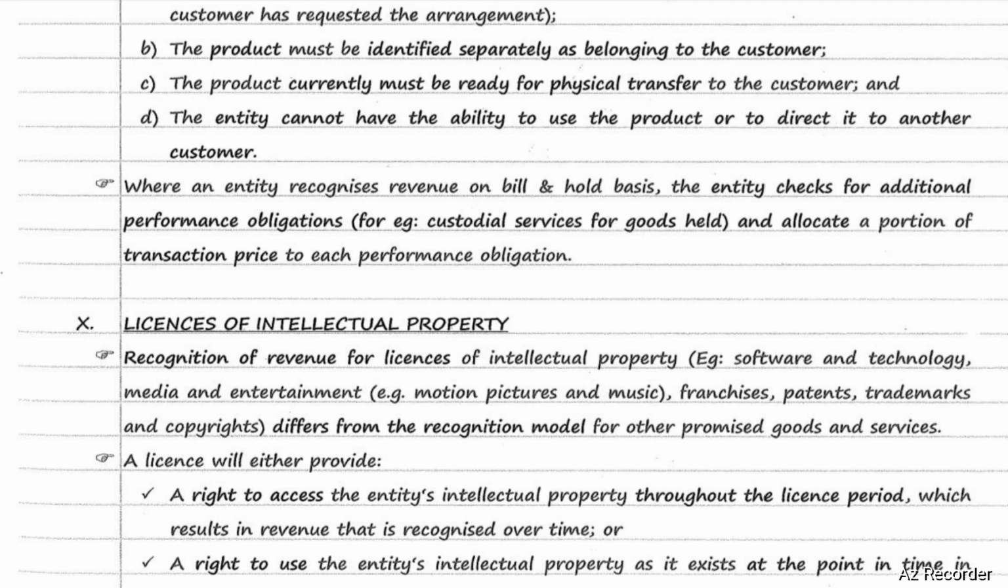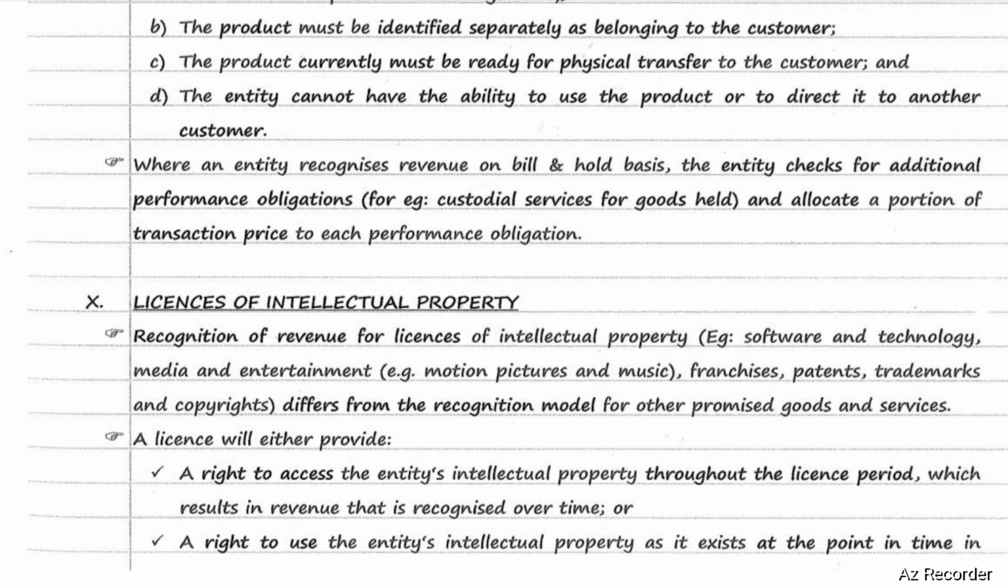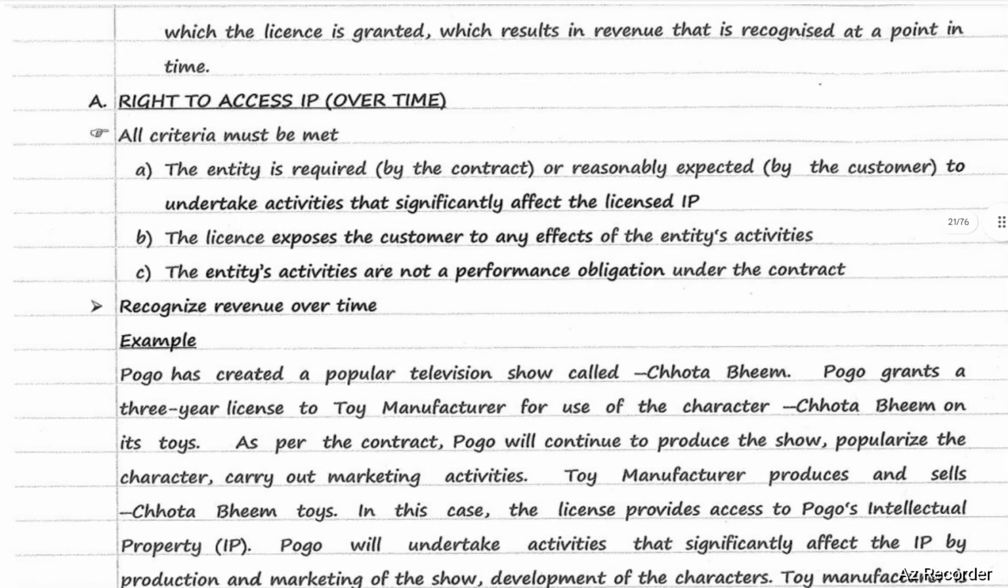A license will either provide a right to access the entity's intellectual property throughout the license period, which results in revenue that is recognized over time, or a right to use the entity's intellectual property as it exists at the point in time in which the license is granted, which results in revenue that is recognized at a point in time. A right to access intellectual property over a period of time.